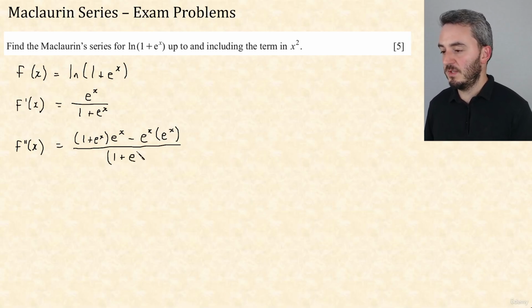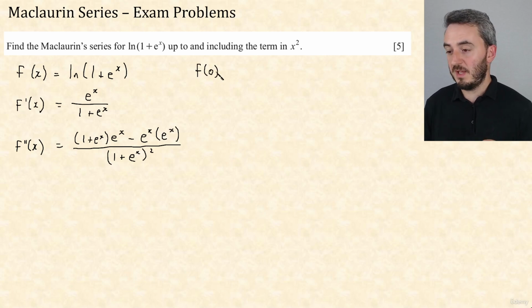But just to make the point, I'm not actually going to, because one of the things you can do to speed up a Maclaurin series is not bother neatening things up. We don't care about a nice version of any of these. We just want to evaluate them at 0.